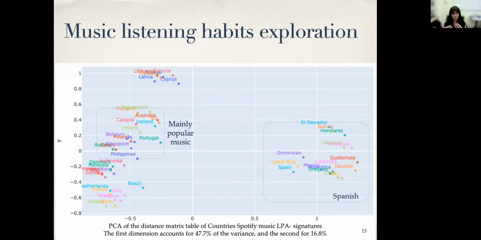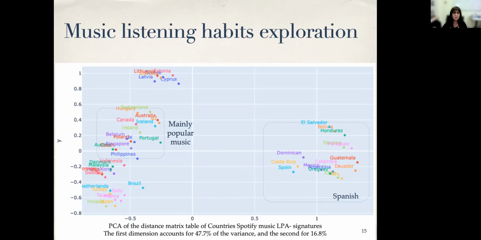And we go to another domain. Every domain that has a long-tail distribution of elements, here are music listening habits of countries as gathered from Spotify in 2017, we can also create LPA distances and signatures. So for each country, we created its own LPA signature of music listening habits. The domain is the entire listening corpus of Spotify in that year, and we computed the distances between all of the countries' signatures. This is the PCA of the resulting distance matrix.